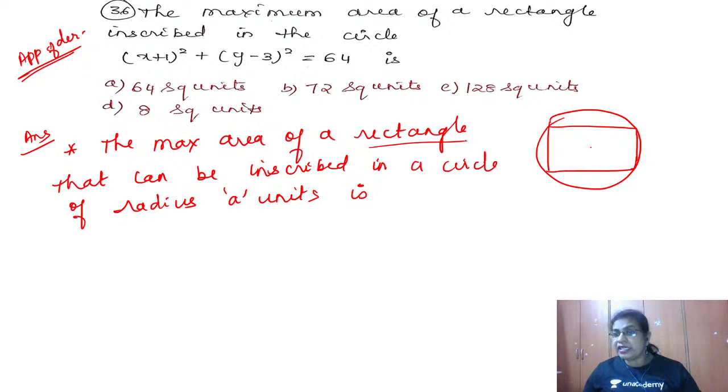So that rectangle will become a square. And what is its side? If you observe, length and breadth will both be root 2 into a.